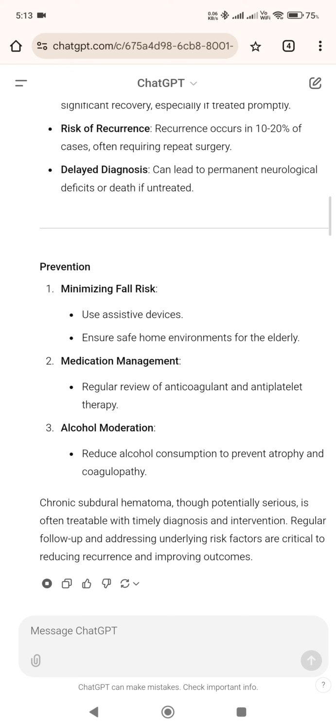Chronic subdural hematoma, though potentially serious, is often treatable with timely diagnosis and intervention. Regular follow-up and addressing underlying risk factors are critical to reducing recurrence and improving outcomes.